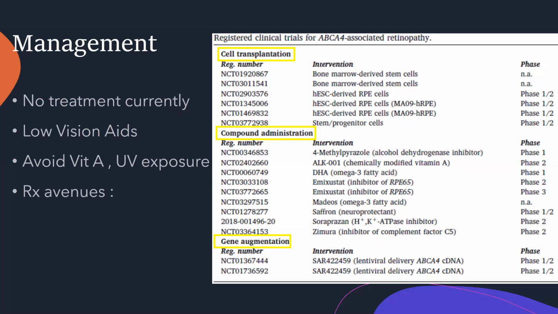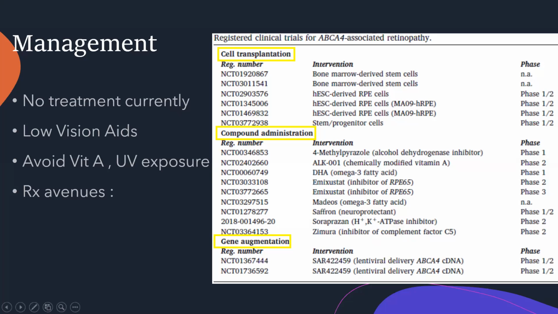Treatment avenues are multifold. Although currently there's no treatment available, there are multiple clinical trials going on in the form of stem cell transplantation. There are various compounds in the form of inhibitors of the complement factor 5, which is Zimura. Then you have emixustat and others. Gene augmentation, as in gene therapy, is a pivotal clinical trial in this particular disease, as it's the most common, most commonly inherited macular dystrophy.